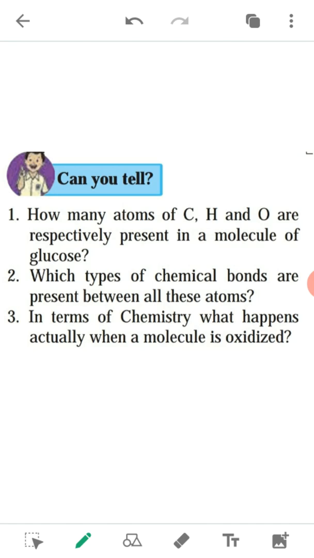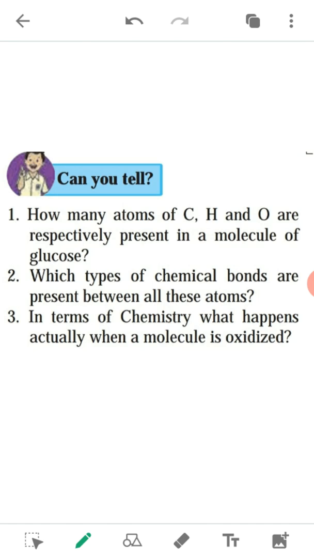Which type of chemical bonds are present between all these atoms? The covalent bond is present between all these carbon, hydrogen and oxygen atoms in glucose.